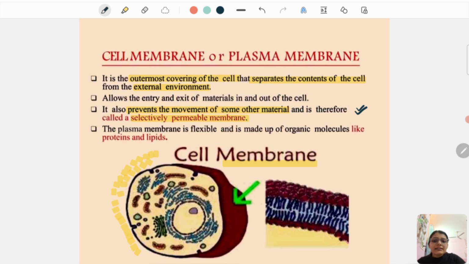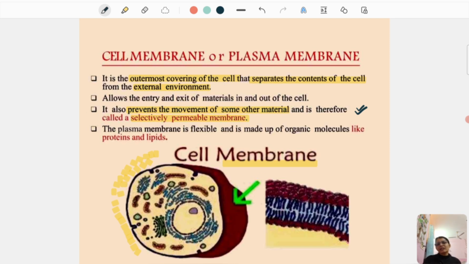Why is a cell membrane selectively permeable? Because it only allows certain materials to enter the cell and not all. Moving ahead, the plasma membrane is flexible. We also call the cell membrane the plasma membrane, and it is made up of organic molecules.